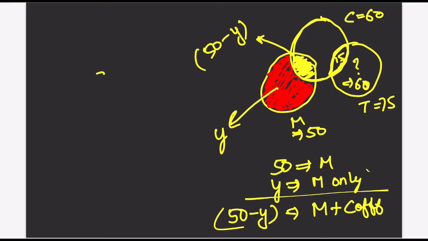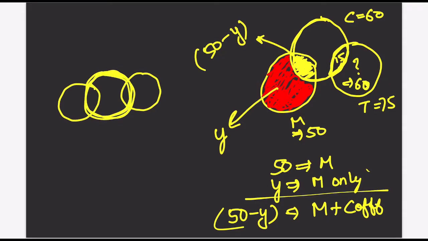Now I will just simplify it for you. This is this and this. Now this whole inside circle is coffee. No matter what, this is coffee. How many people are taking coffee? The coffee is 60.